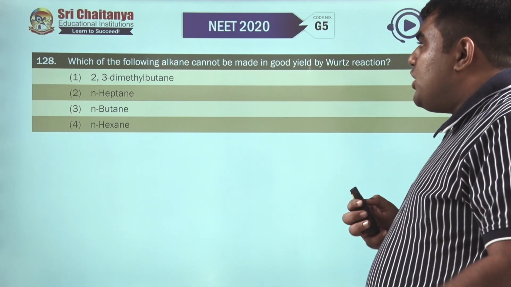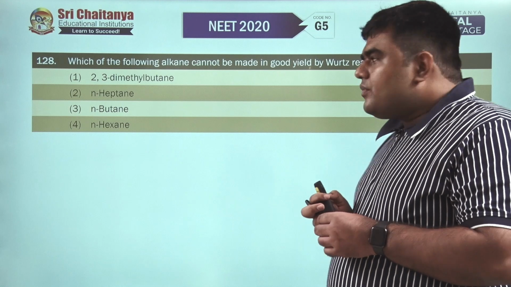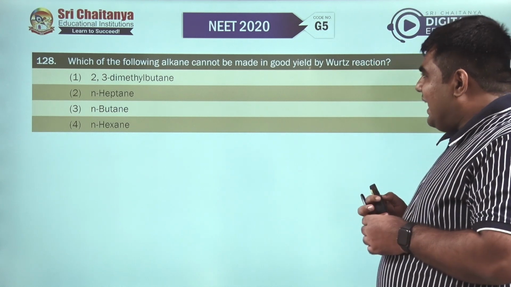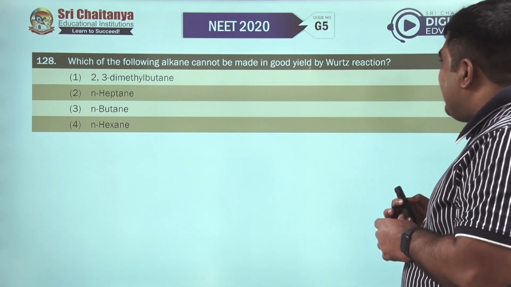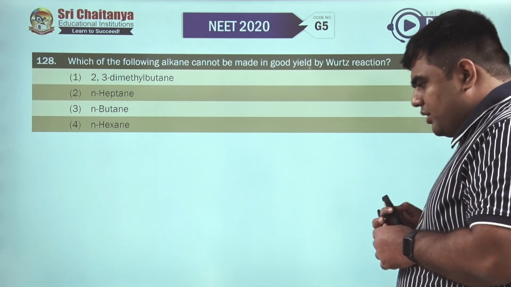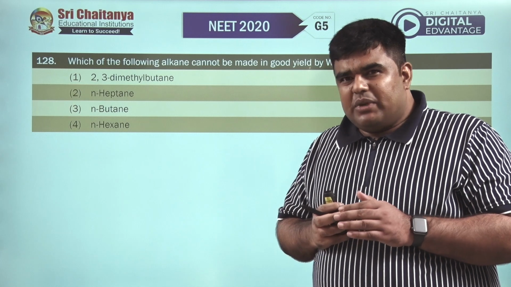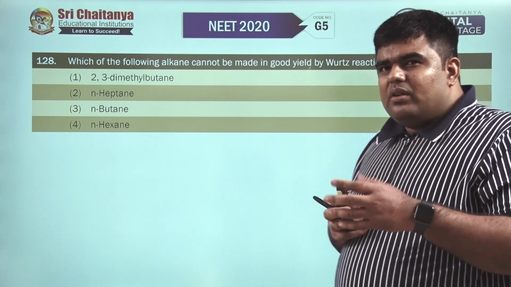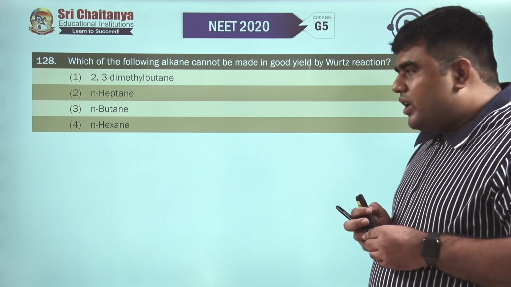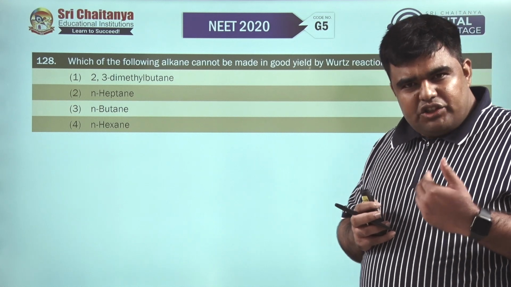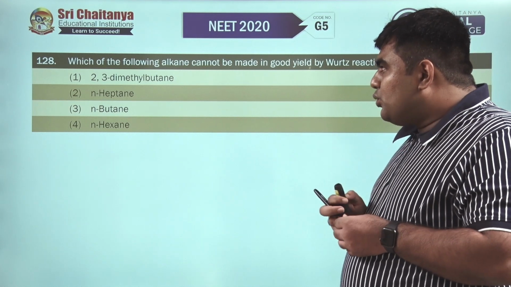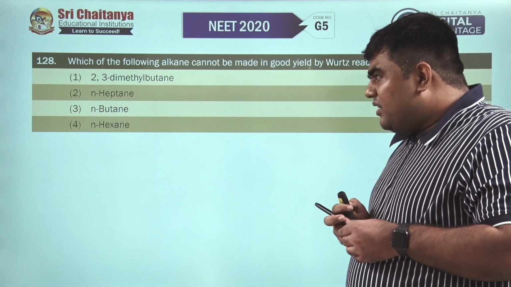Moving to question number 128. Which of the following alkanes cannot be made in good yield by the Wurtz reaction? Now if you recall the Wurtz reaction, basically we get an even number of carbons in the chain. So an even number of carbons should be there in the chain of the alkane. 2,3-dimethylbutane, yes, we can make it.